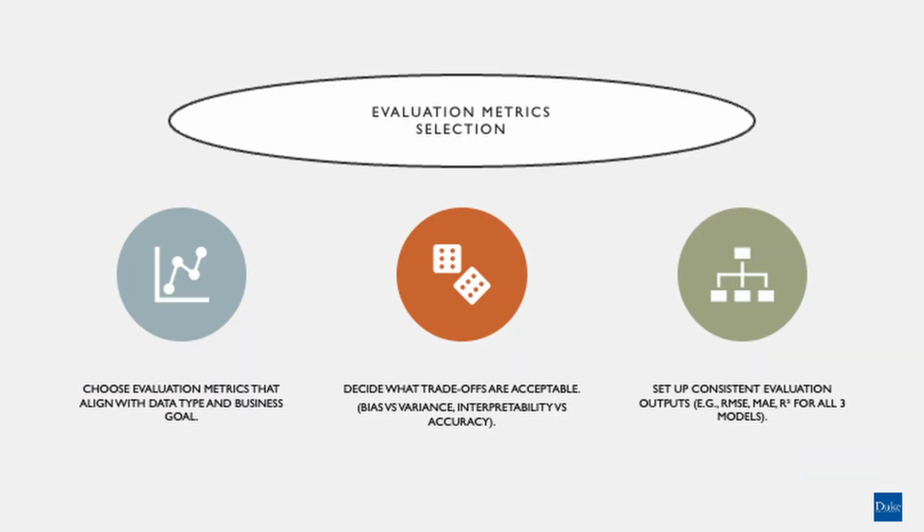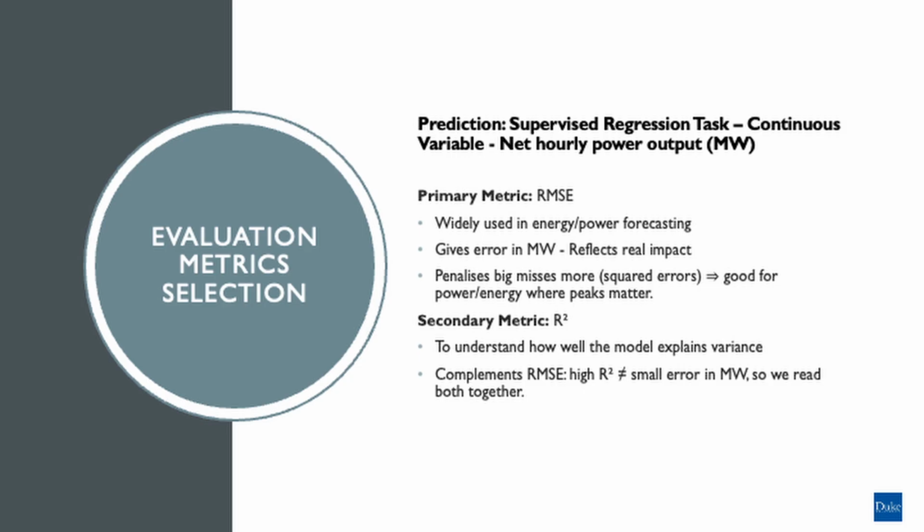reduce error. To evaluate our model performance, we use root mean square error as the primary metric because it expresses prediction error in megawatts, making it easy to interpret in our power plant context. It also penalizes large mistakes more due to the squared error, and this is good for power energy where peaks matter. We use R square as a secondary metric to measure how much variance is explained by the model.